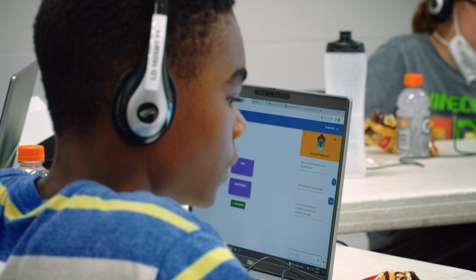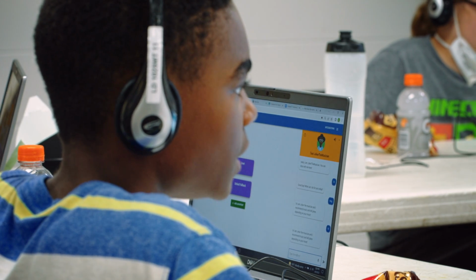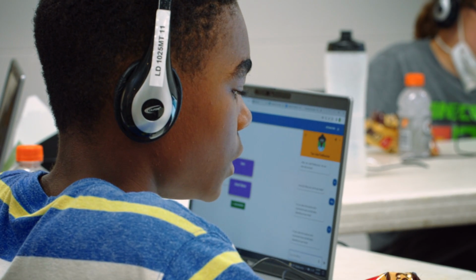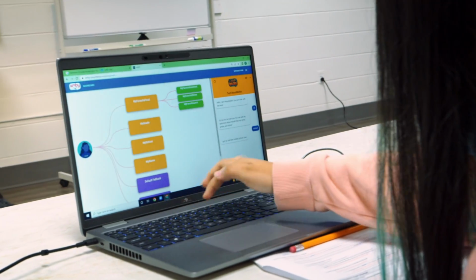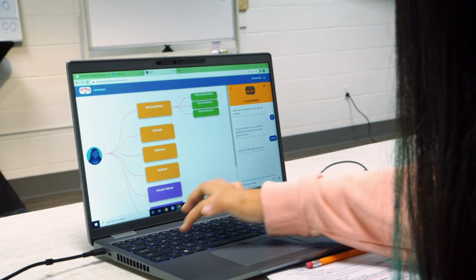There are other tools, a couple of them, that are for teaching kids about natural language processing, but they are not to teach kids how to build dialogue systems, how to build apps that can actually have a conversation with you. So AMBI is the first of its kind that can do that.